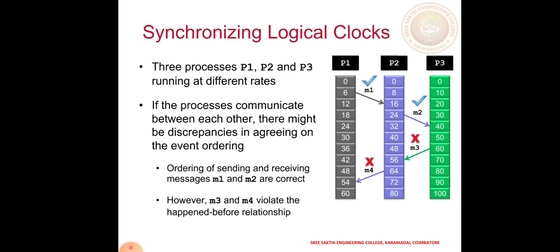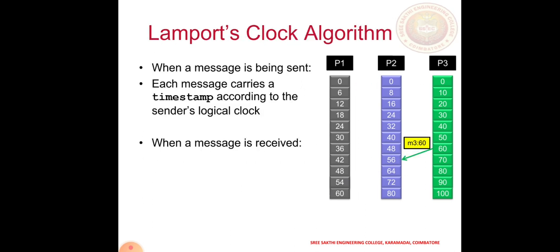because the first one is smaller and the receiving time is greater: 6 is less than 40, 40 is less than 66, so there is no overlapping. But here 60 is greater than 54, so a mismatch has happened. So the first statement is correct, the second statement is false. So we have to change that.